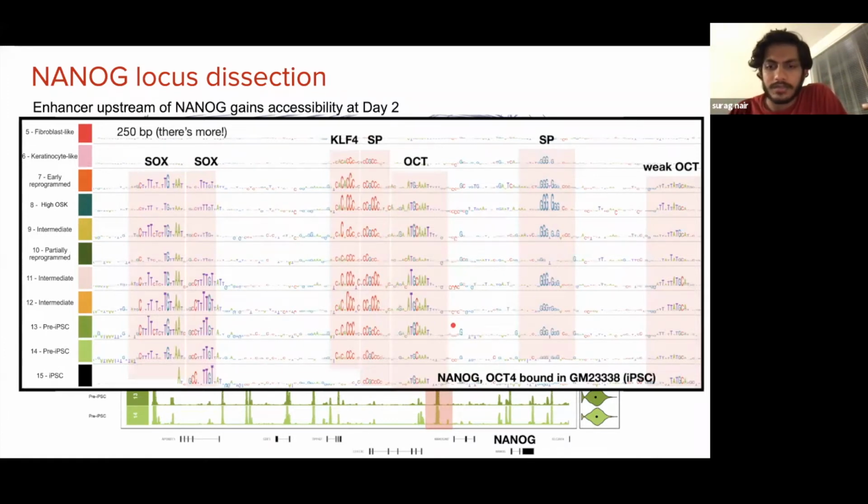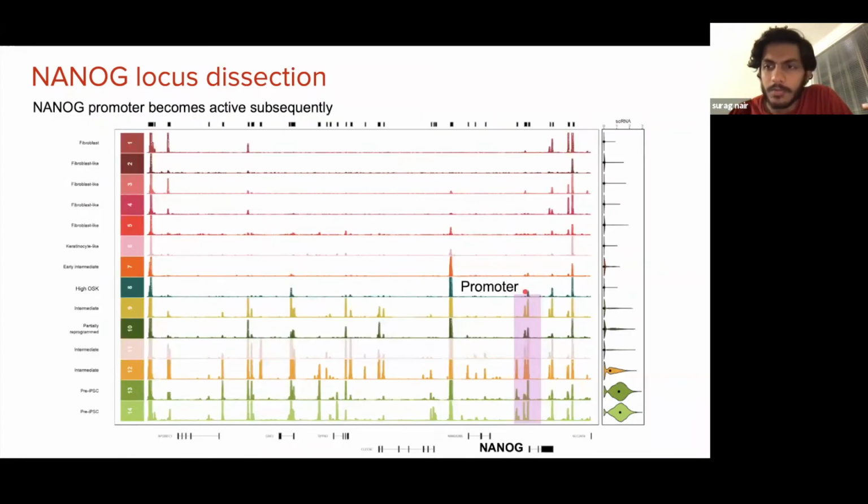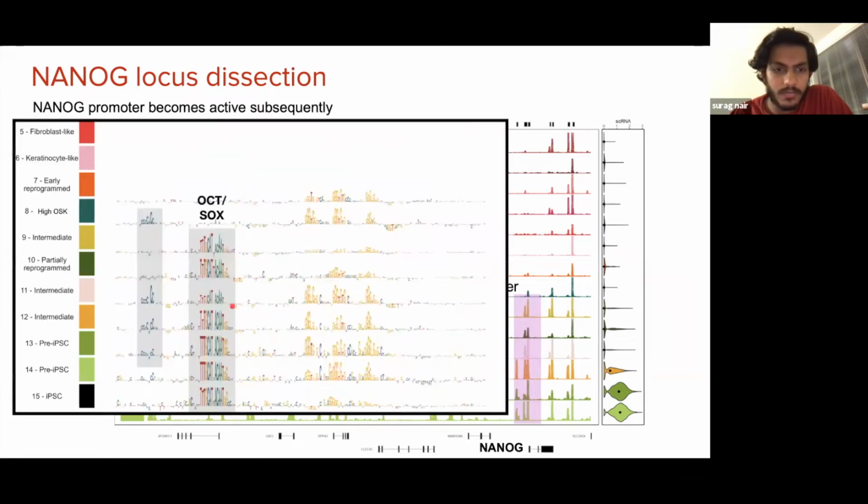And so this enhancer really seems to be the landing pad for the Yamanaka factors during the early stages of reprogramming. The NANOG promoter itself seems to gain accessibility slightly after this enhancer. And again, interpreting this locus, we can see a very strong OCT-SOX motif that is bound and stays bound till the end.